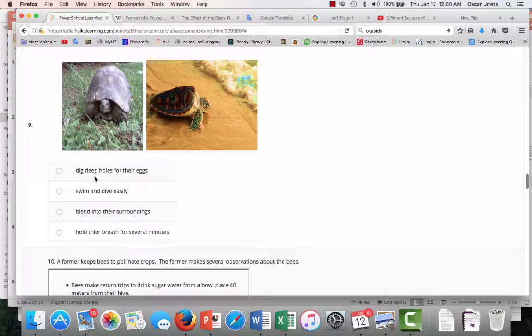Dig deep holes for their eggs, swim and dive easily, blend into their surroundings, hold their breath for several minutes. Pause it and answer your question.